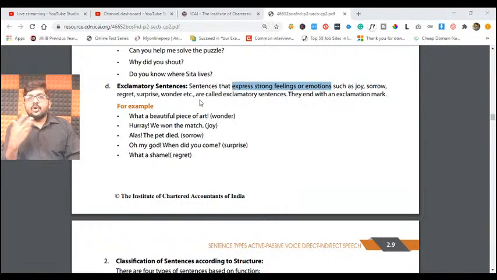For example, you go to your lover or husband and say, I love you. You are expressing your love, emotion towards them. Or you go and say, your dress is awesome. Awesome is my feeling about the dress that you are wearing. So I'm expressing my feeling or emotion there.